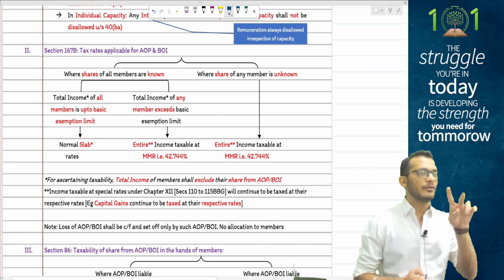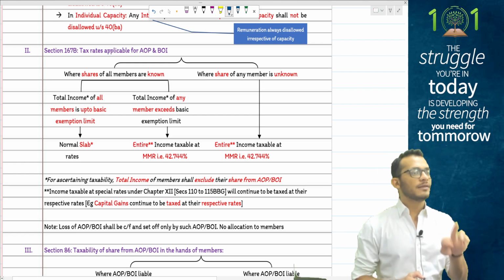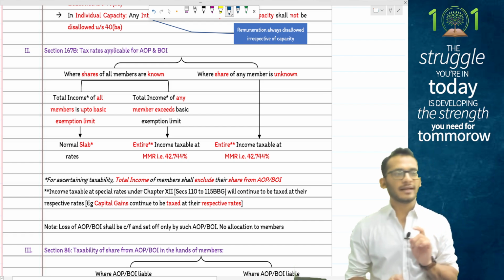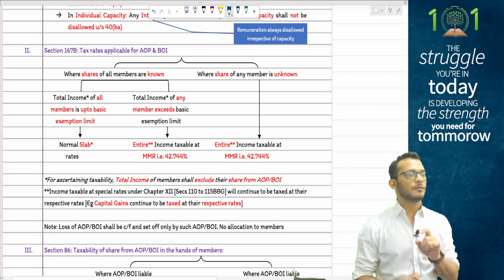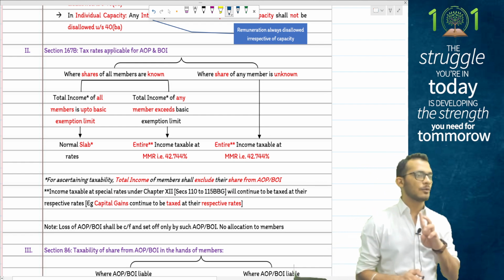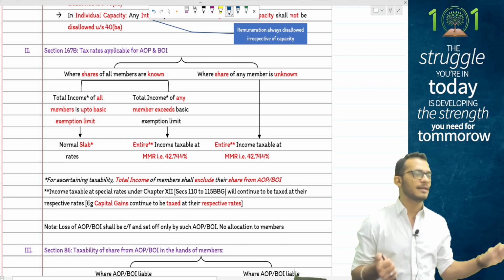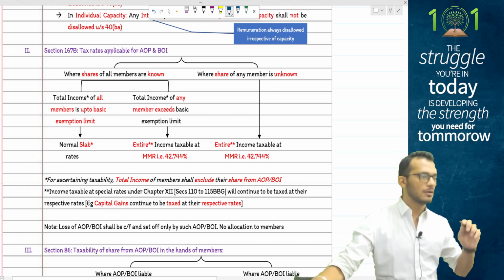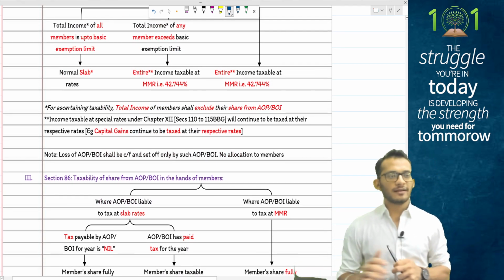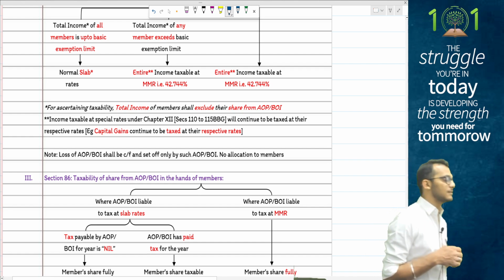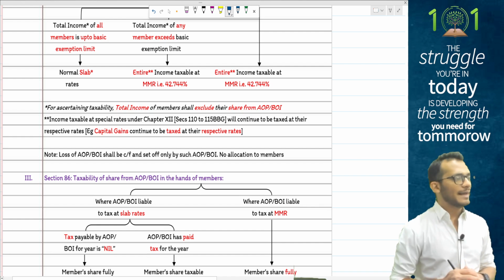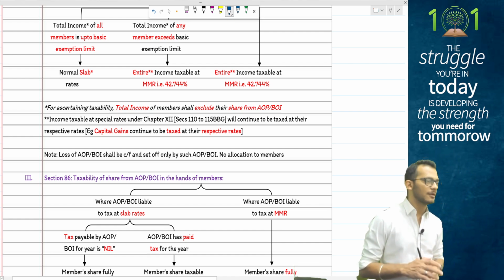In two cases: one, either the profit is not known, or even if the profit is known, the members have income more than the basic exemption limit. Be mindful, people, that even if one member's income goes more than the basic exemption limit, the whole entity pays tax at MMR. That is what the rules are. Income tax also clarifies, people, if the AOP is already paying tax at MMR, the member becomes exempt from the share of profits.